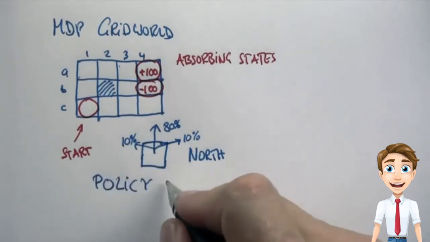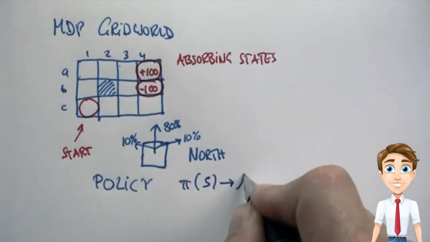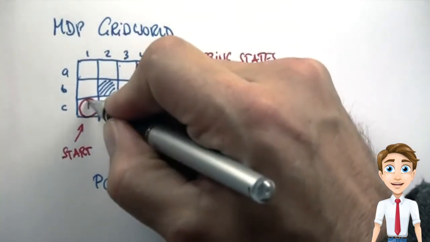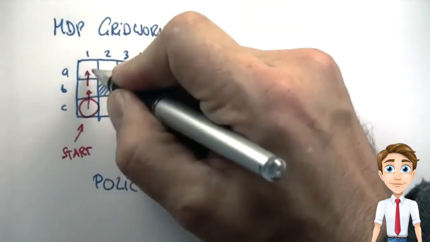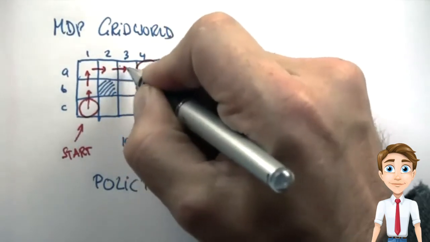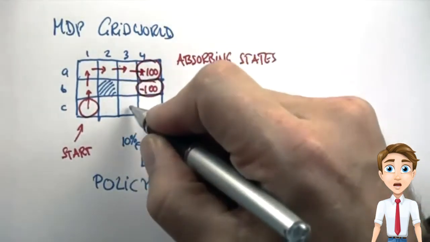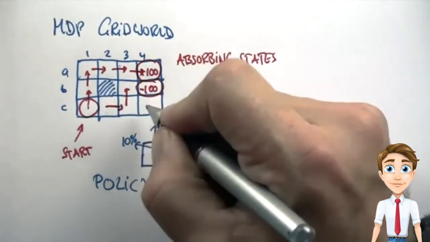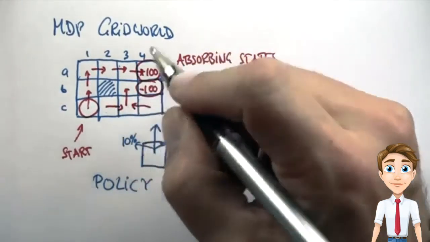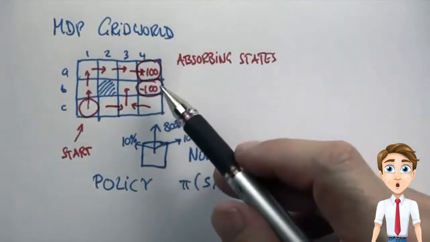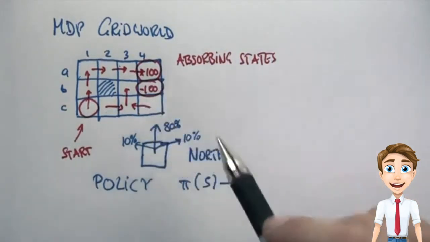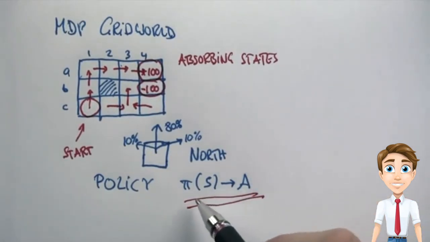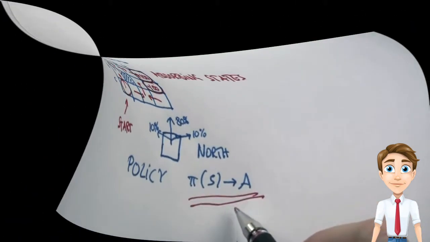A policy assigns actions to any state. So for example, a policy might look as follows. For this state, we wish to go north, north, east, east, east. But for this state over here, we wish to go north, maybe east over here, maybe west over here. So for each state, except for the absorbing states, we have to define an action to define a policy. The planning problem, therefore, becomes one of finding the optimal policy.